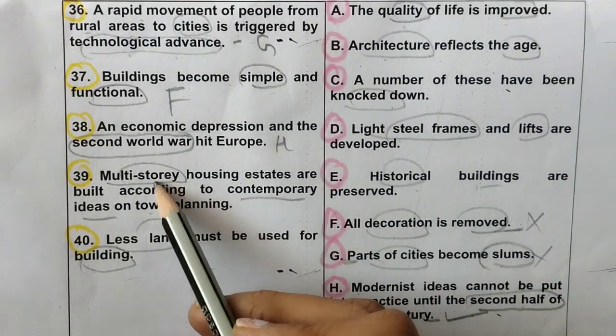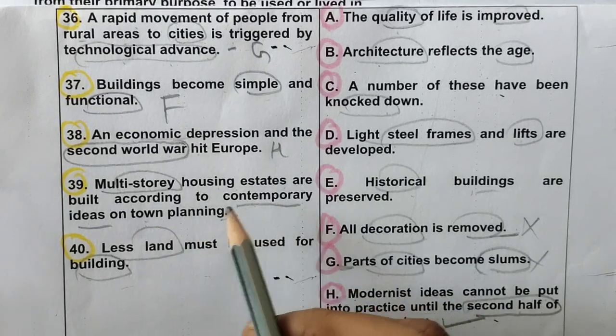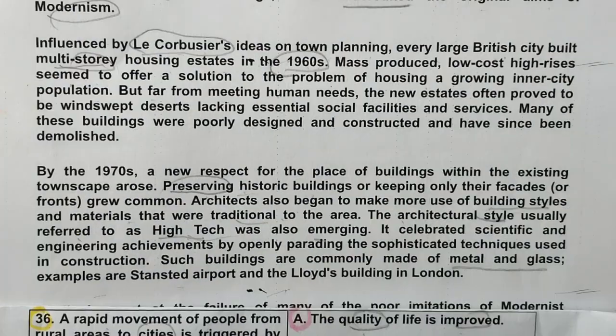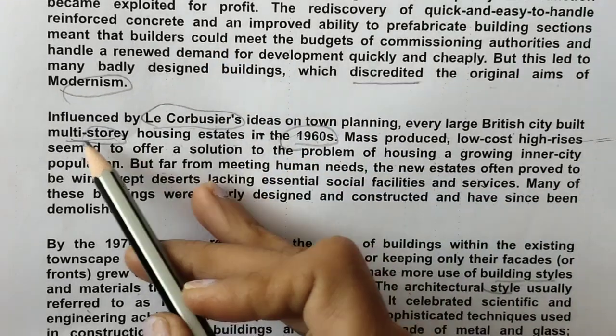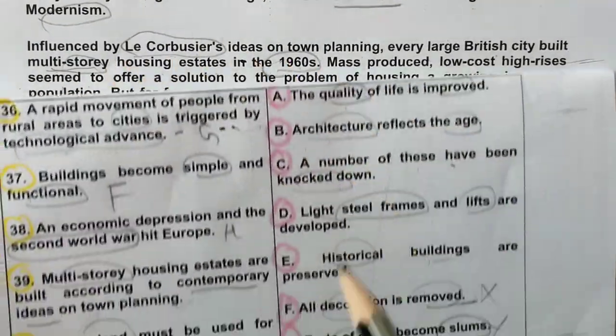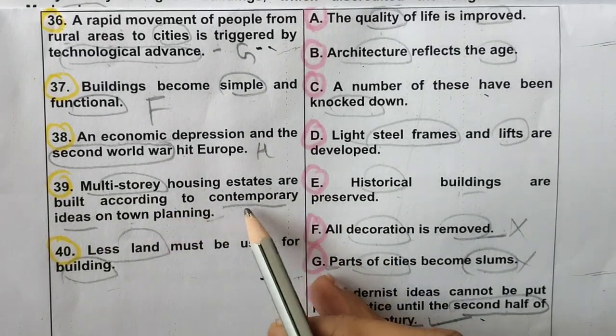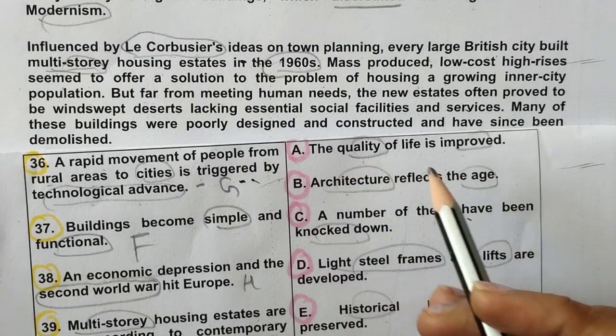Now next, multi-story housing estates are built according to contemporary ideas on town planning. Next page we will look. So in next page, in this paragraph, I have got this word. Already we have done circle multi-story. So we are looking for multi-story housing estates built according to contemporary ideas on town planning.